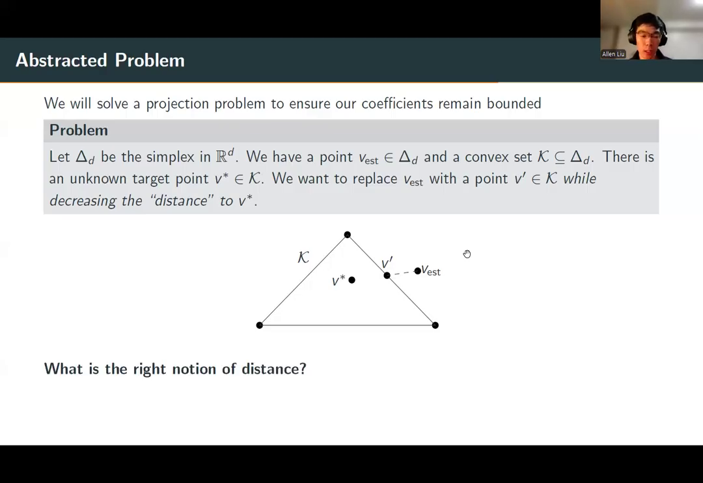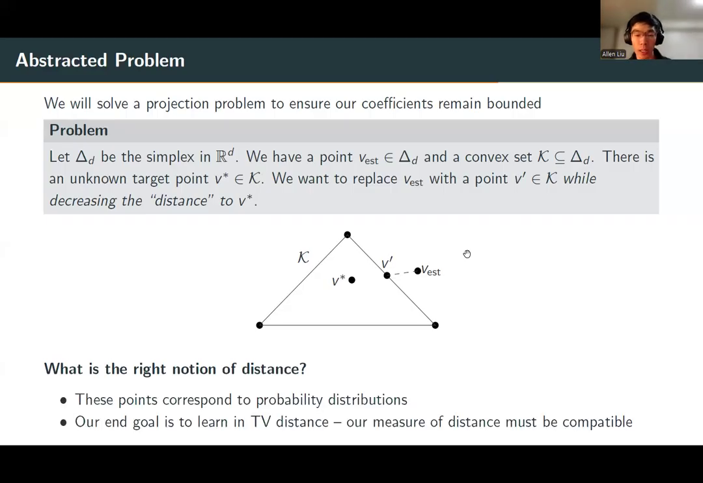Now, I haven't said what the right notion of distance is yet, and this will be the key. Recall that these points are in the simplex, so they really correspond to probability distributions. And our end goal is to learn some distribution to some accuracy in TV distance. Therefore, our measure of distance must be compatible with our end goal of learning in TV distance.